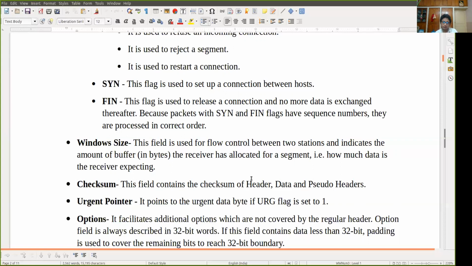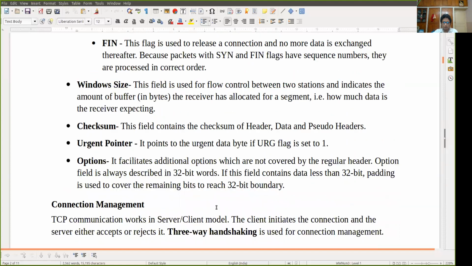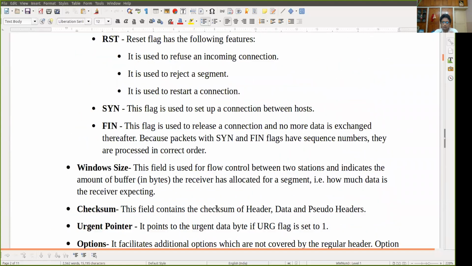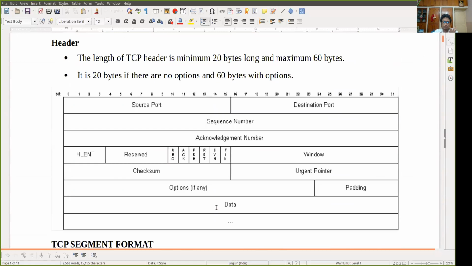Next is checksum. Checksum is used for error detection and error correction. Next is the urgent pointer. It's also a very important thing: it points to the urgent data byte. If the urgent flag is set to 1, that indicates it is urgent. Then there are options, and different options could be there. So this is the whole TCP segment format. It's very important from your exam point of view also, because sometimes the question comes to write down the TCP segment format. That's why I have included it in my lecture.